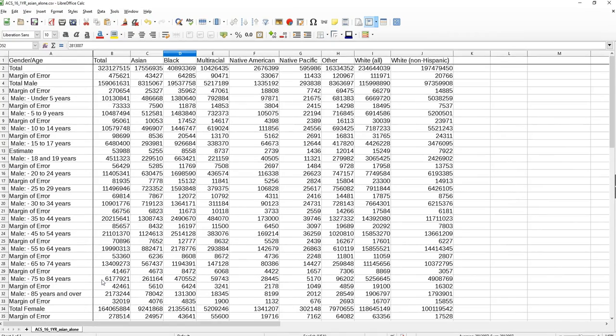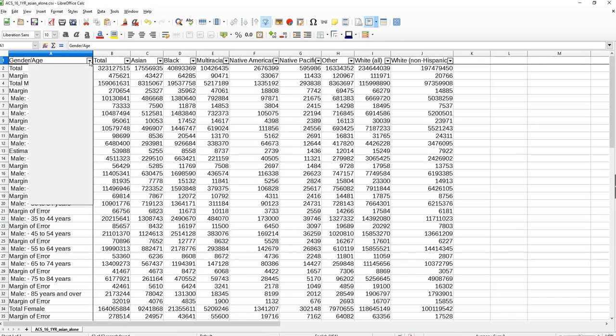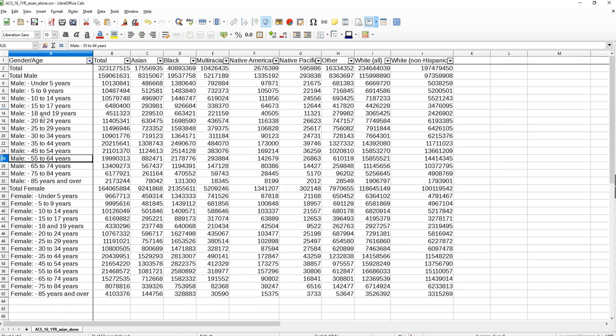What was the goal here? We wanted to know the total number of adult black men. That was the whole point. So they didn't make it super easy on us, but now I can get rid of the margins of error. And only focus on the adult males.